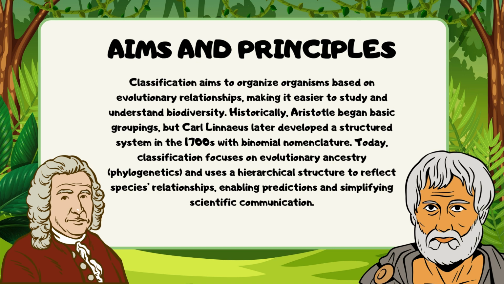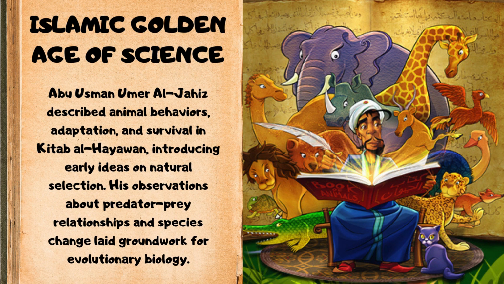Aims and principles. Classification aims to organize organisms based on evolutionary relationships, making it easier to study and understand biodiversity. Historically, Aristotle began basic groupings, but Carl Linnaeus later developed a structured system in the 1700s with binomial nomenclature. Today, classification focuses on evolutionary ancestry and uses a hierarchical structure to reflect species relationships, enabling predictions.